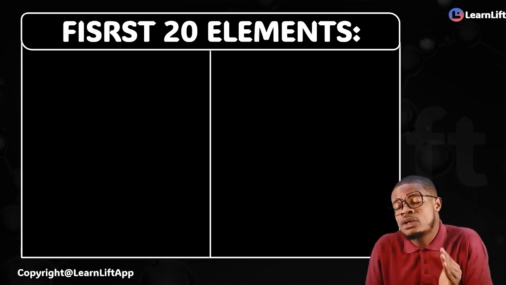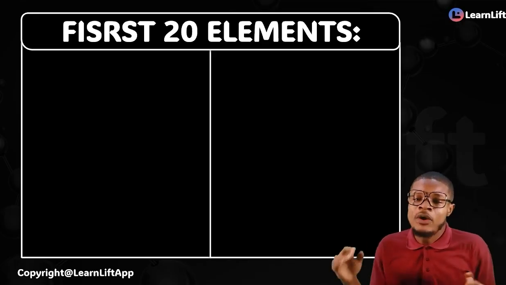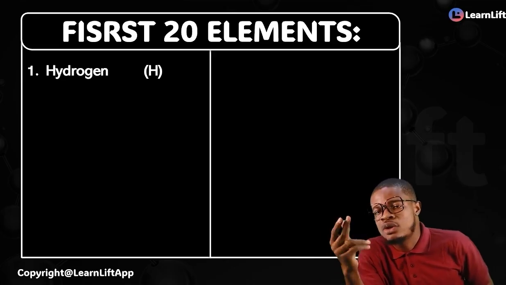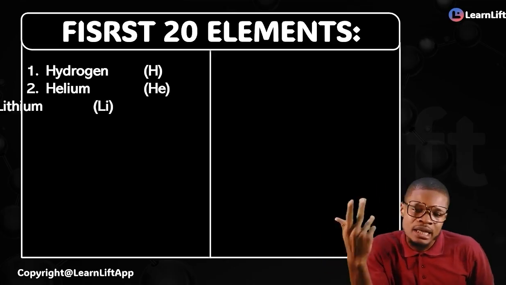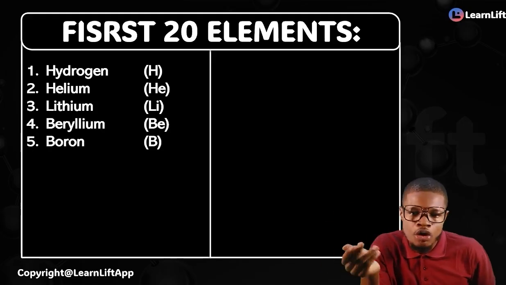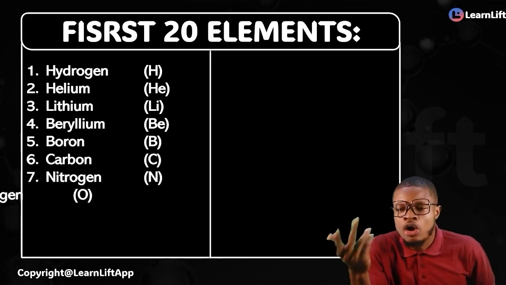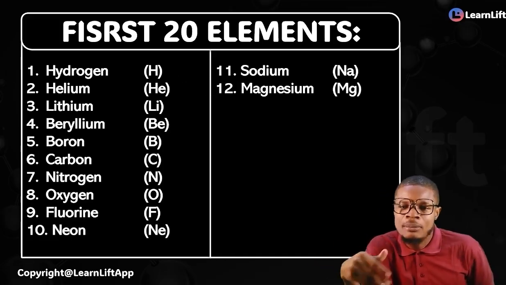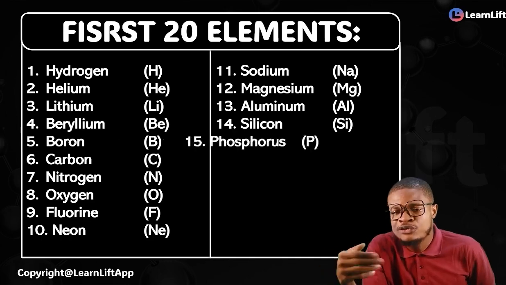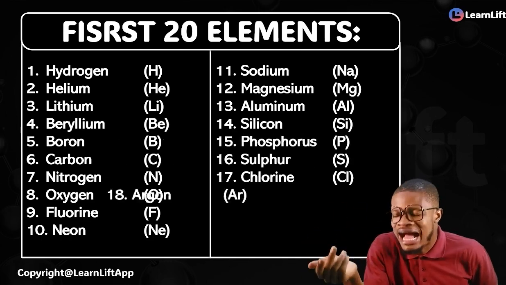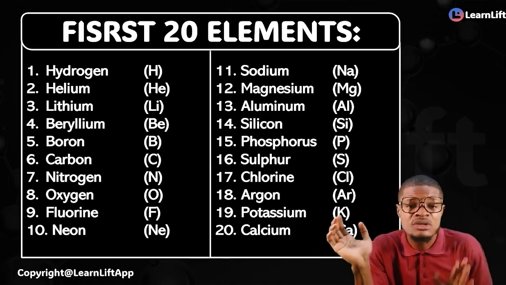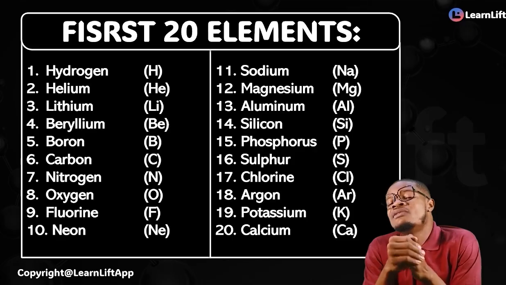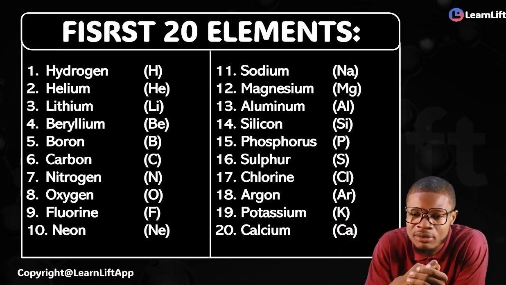And how do I know the first 20? Well, I'm going to learn 40 elements in general. But first, know the first 20, right? The first is your hydrogen. So after hydrogen, what do we have next? Helium, lithium, beryllium, boron, carbon, nitrogen, oxygen, fluorine, neon, sodium, magnesium, aluminum, silicon, phosphorus, sulfur, chlorine, argon, potassium, calcium. You see, very simple, first 20 elements. As well as their symbols, you don't even need me to come and shout the symbols for you.